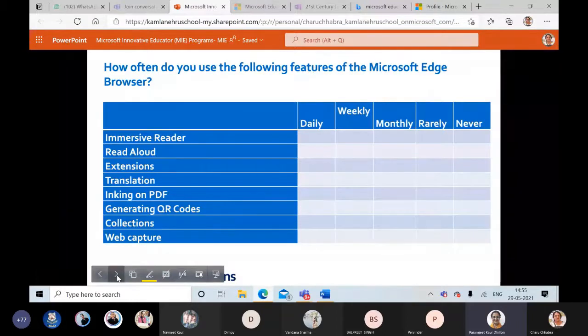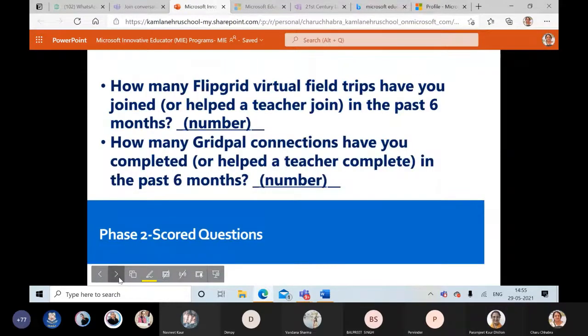Not a difficult task. How often do you use the following features of the Microsoft Edge browser? Immersive reader, read aloud, extensions, translations, inking on PDF. That I'm sure you must be using. Generating QR code, yes, in some cases, but not every time. I wonder if not, we can try it out. Collections, web capture. So please look into it. Whatever you're using, it is all right. Please mark that. At least monthly, so we can write for everything.